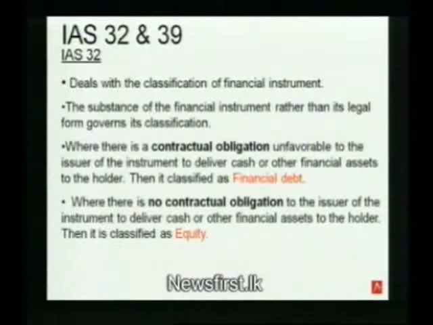Very simple rule is that you go by the substance of the terms that are given in the financial instrument, and if the terms indicate there is any sort of obligation to transfer anything, then it becomes an obligation, which means a financial debt. Whereas if you don't have any obligation under unfavorable situations, then it will remain as equity.